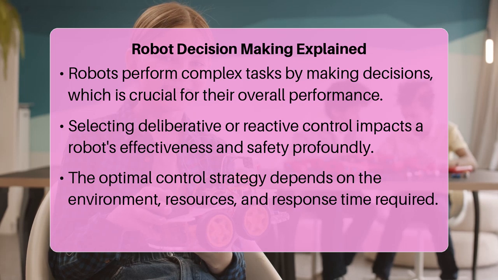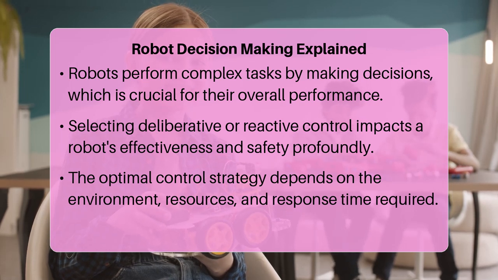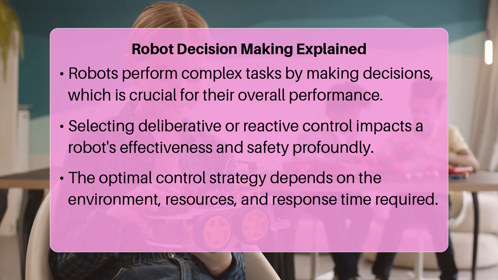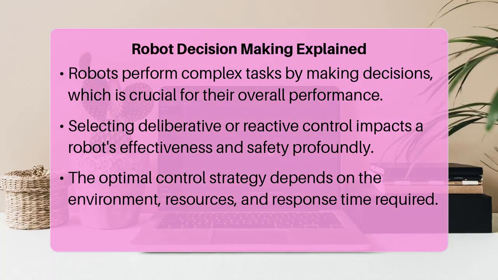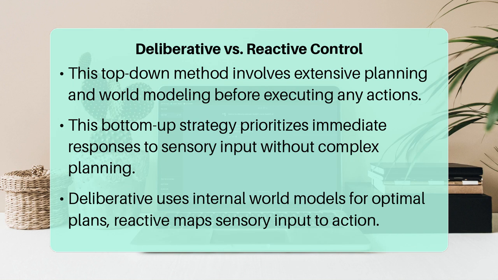Deliberative control, often described as a top-down approach, involves extensive planning and world modeling before action, while reactive control, a bottom-up strategy, prioritizes immediate responses to sensory input without complex planning. The best choice depends entirely on the specific application, considering factors like environmental predictability, computational resources, and response time requirements. The core mechanism differentiating these two lies in their decision-making processes.